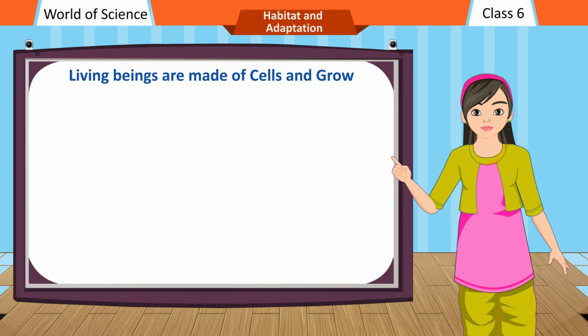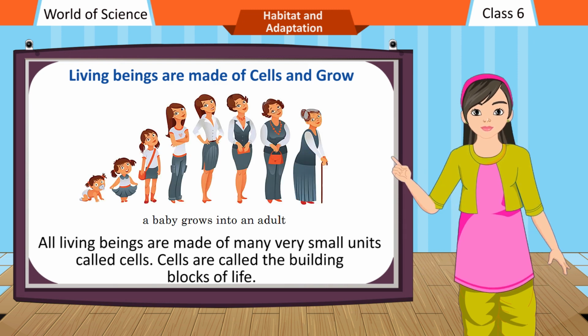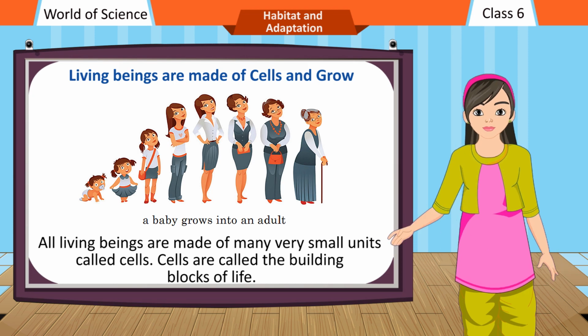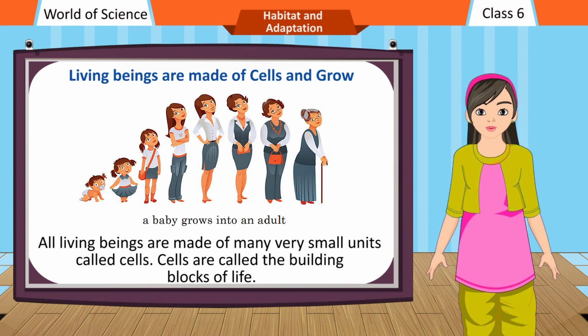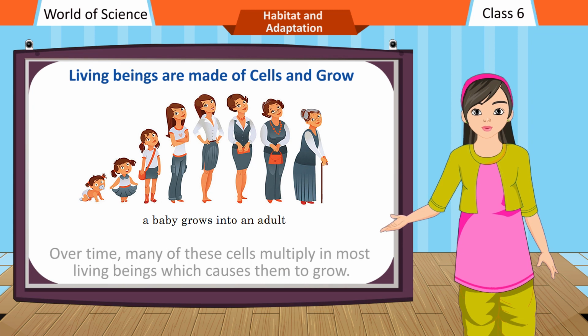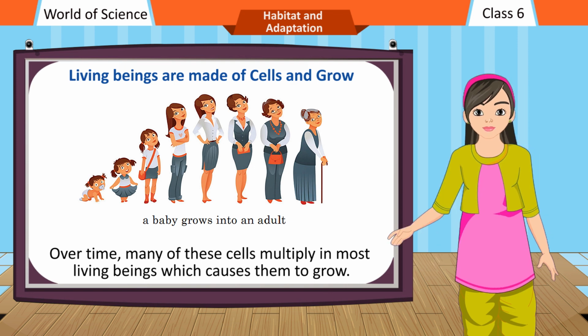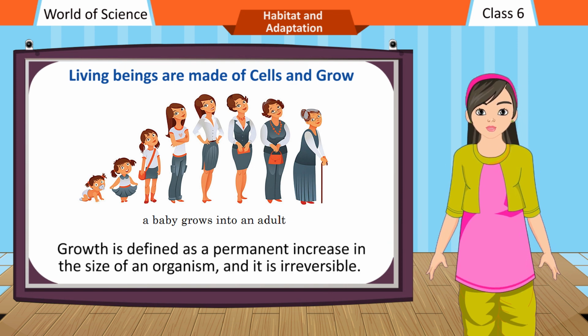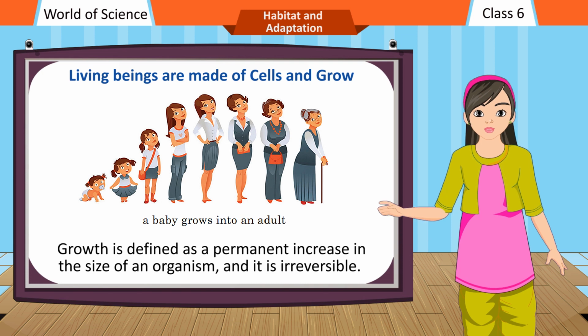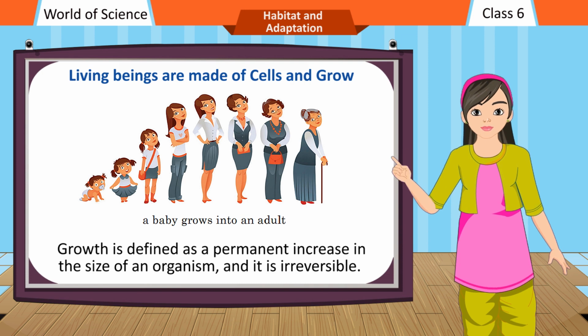Living beings are made of cells and grow. All living beings are made of many very small units called cells. Cells are called the building blocks of life. Over time, many of these cells multiply in most living beings, which causes them to grow. Growth is defined as a permanent increase in the size of an organism, and it is irreversible.